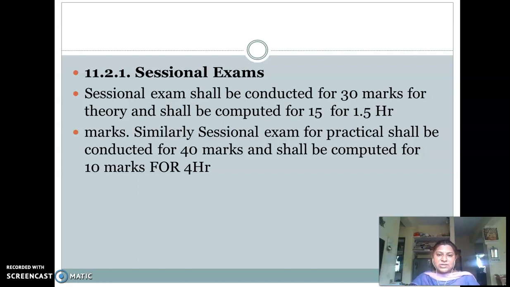Now regarding the sessional examination. The sessional examinations are conducted for 30 marks and computed for 15 marks.